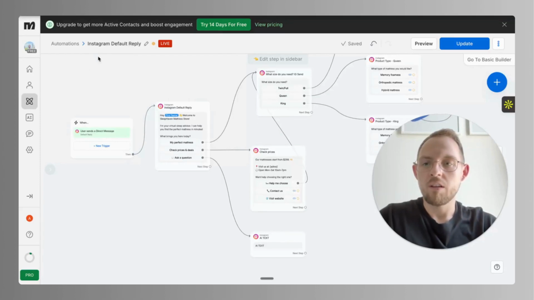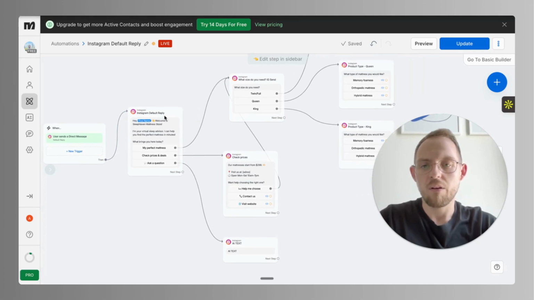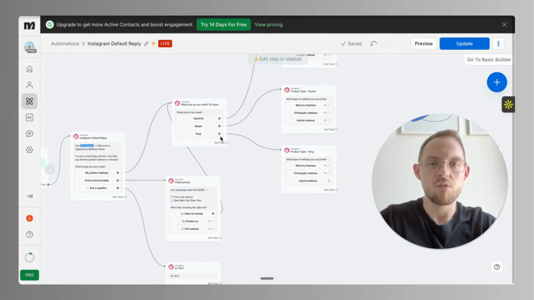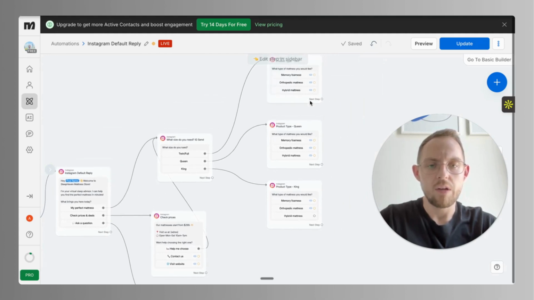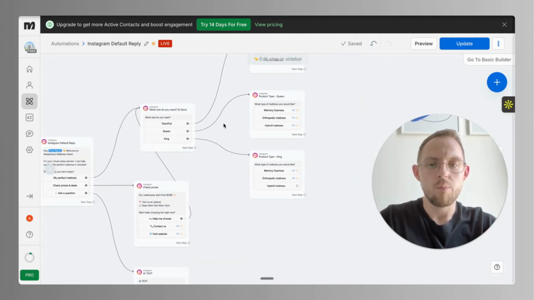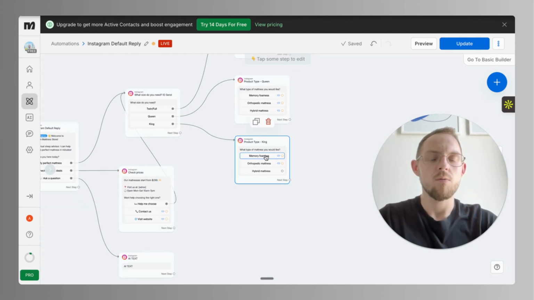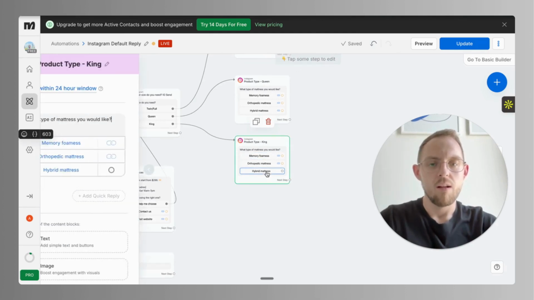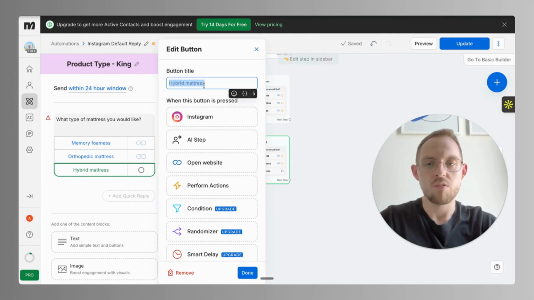Okay, so we are already in the ManyChat environment, and as you can see, the start of the automation is basically anytime someone sends us a DM, and no matter what is inside the DM, the automation will be running. As a response, we have, hey, welcome to mattress store, how can we help you. So the first option is just to help them choose a specific mattress. In this scenario, we are basically asking them for a size and the type of mattress. The point of that was to show them only a few options on our website. But as you can see, we have multiple options from which we can choose.